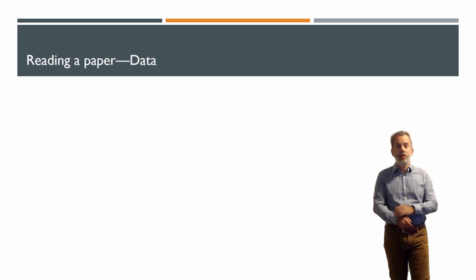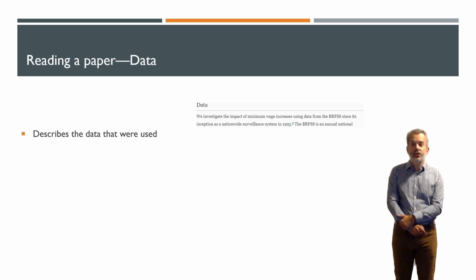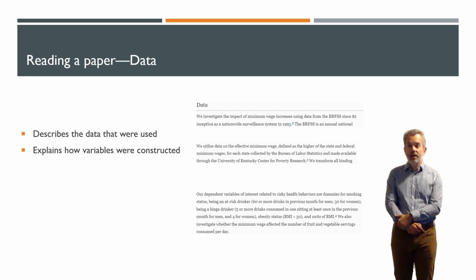So now we're going to go on to thinking about the data. So the data section describes the data set that the authors chose to use and explains how the variables were constructed. So here they explain how they assigned minimum wages to each individual in the BRFSS data, and how they converted variables from their raw data into measures of smoking status, obesity, drinking status, all based on standard criteria.